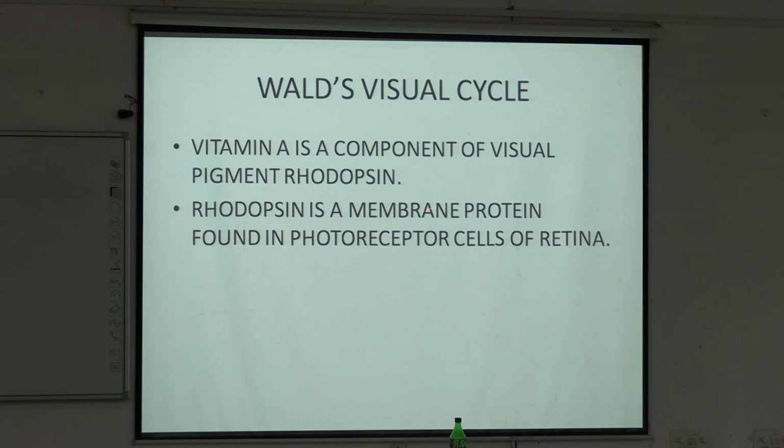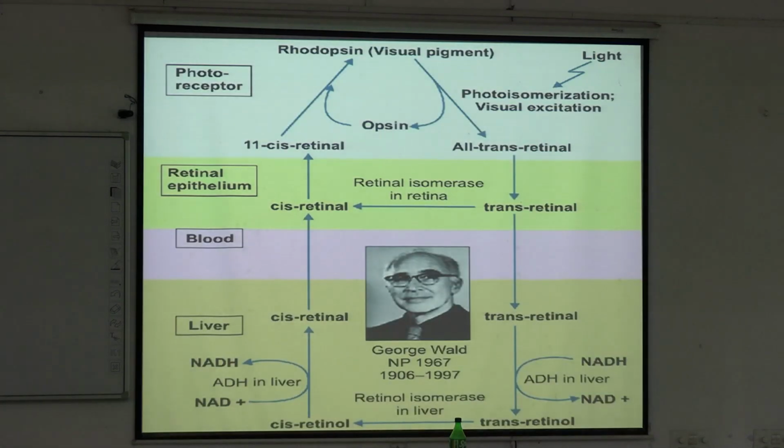Rhodopsin is a membrane protein found in photoreceptor cells of the retina. In the photoreceptor cells of the retina in the eye, there is a pigment protein which is called rhodopsin. It is made up of vitamin A. Now this is Wald's visual cycle.